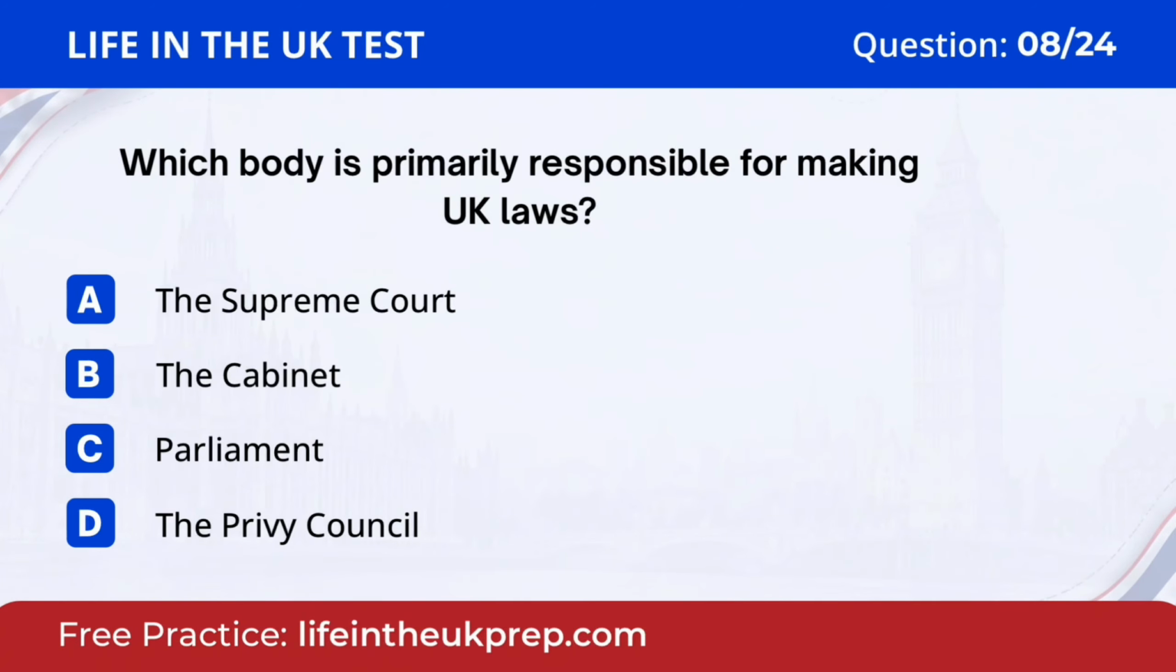Question 8. Which body is primarily responsible for making UK laws? A. The Supreme Court. B. The Cabinet. C. Parliament. D. The Privy Council. The answer is C. Parliament.